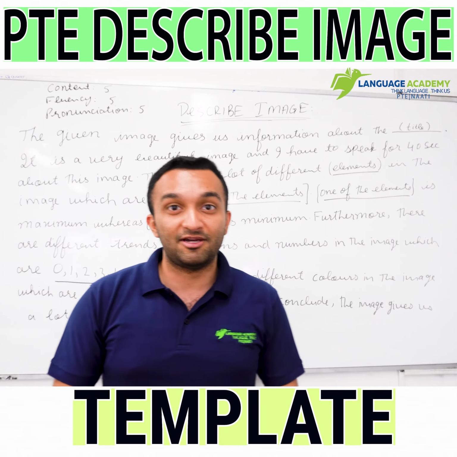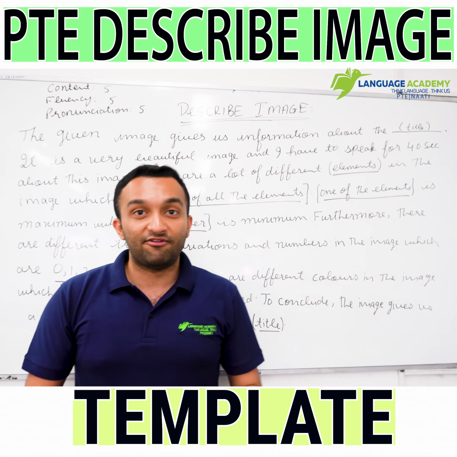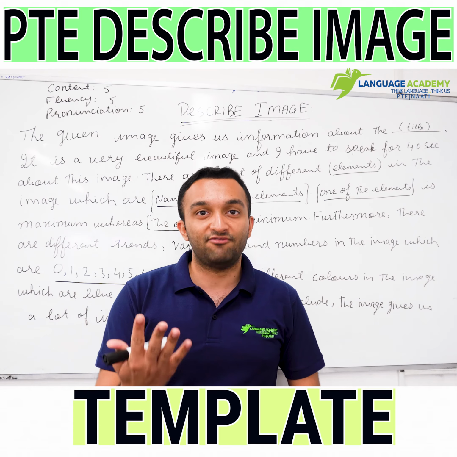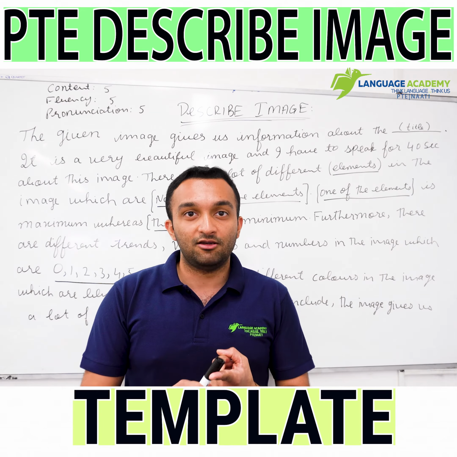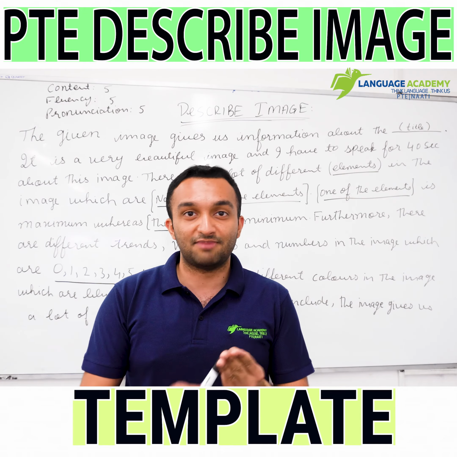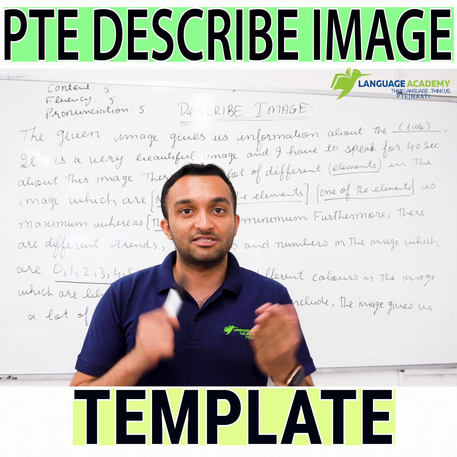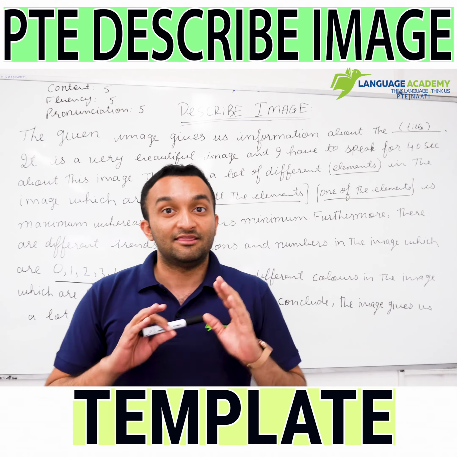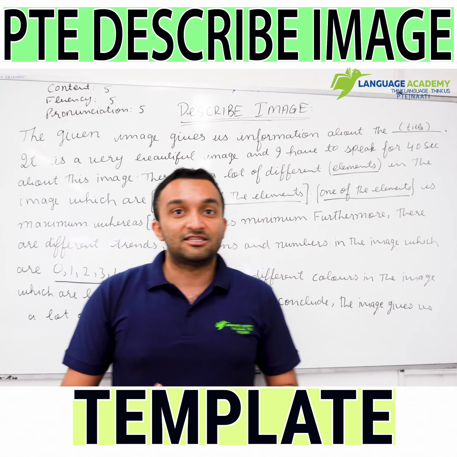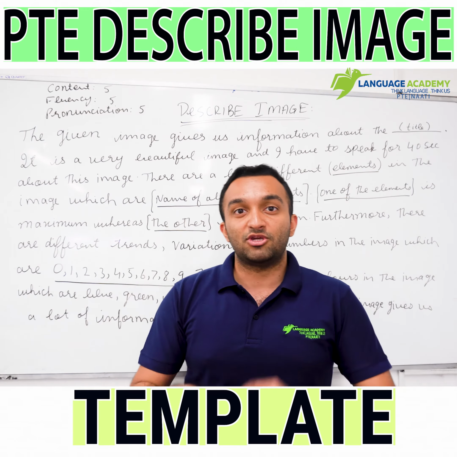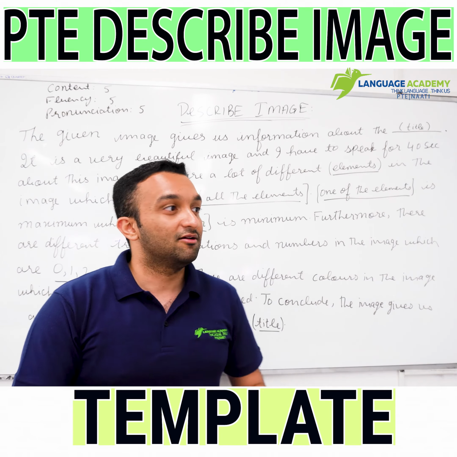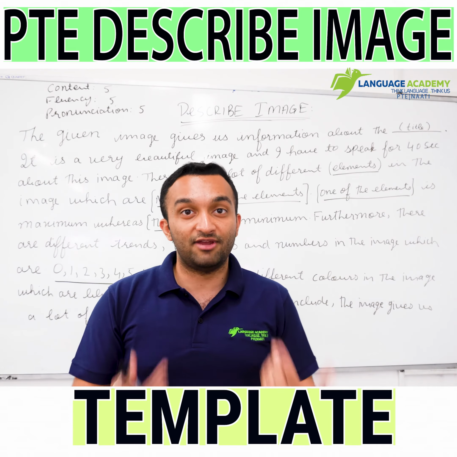This is the easiest template you can come up with. All you have to do is worry about 5 things in total. What is the title? What are the elements? What is maximum and minimum? What are the numbers? And what is the color? That's all. All of the other things will be covered by the template. So if you have memorized this template, everything will be easy and you will get your desired score.